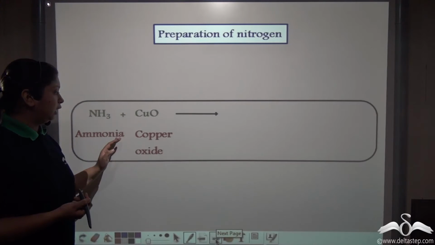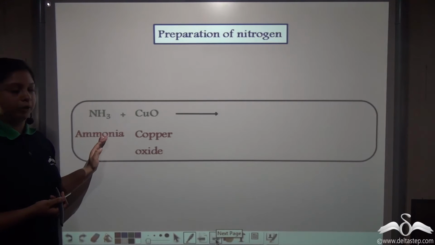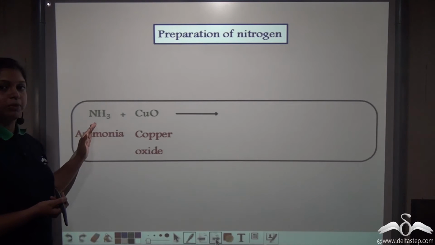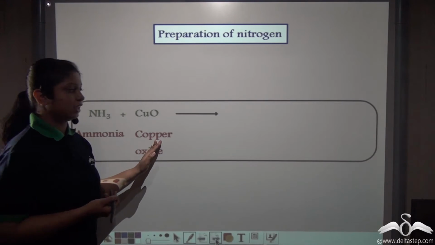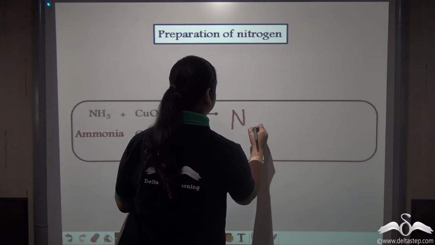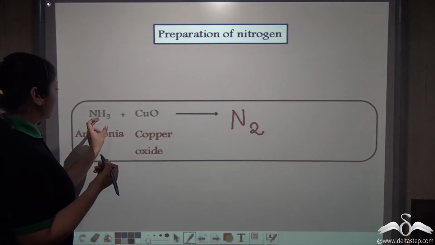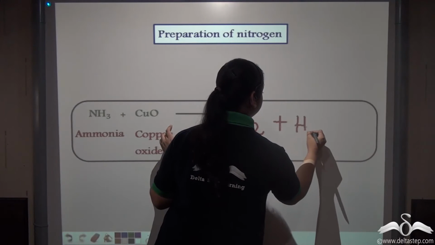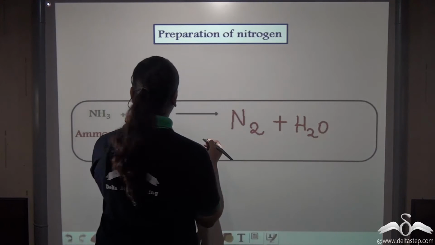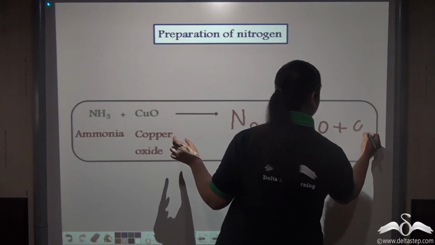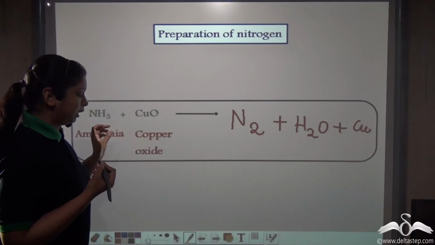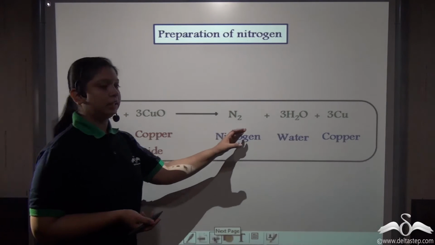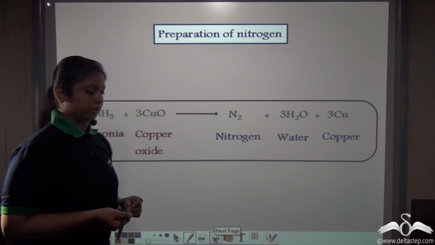Nitrogen can also be prepared by oxidation of a nitrogenous compound like ammonia in the presence of red hot copper oxide. So what happens when you heat ammonia in the presence of copper oxide? You get nitrogen. What remains? Hydrogen and oxygen to give water, and the copper ion remains in the form of metal. So, when we heat ammonia in the presence of copper oxide, we get nitrogen, water, and the copper metal.